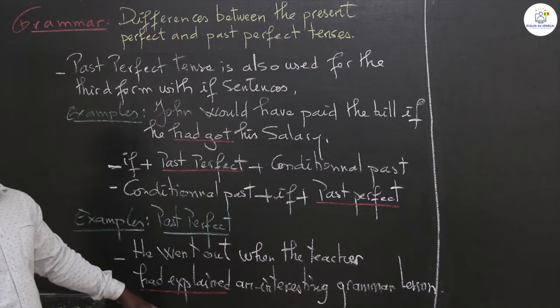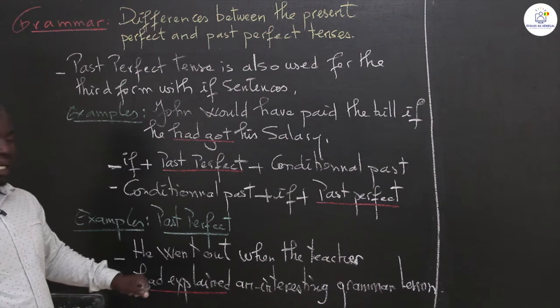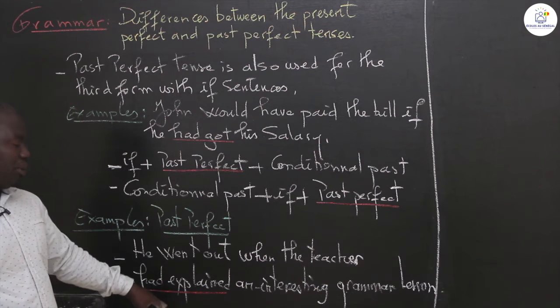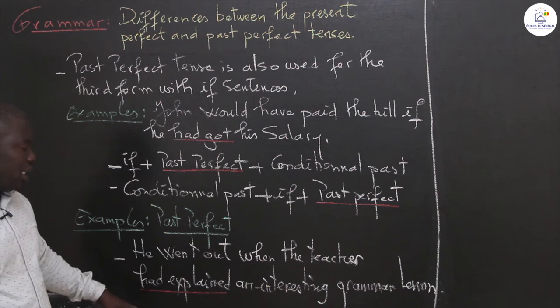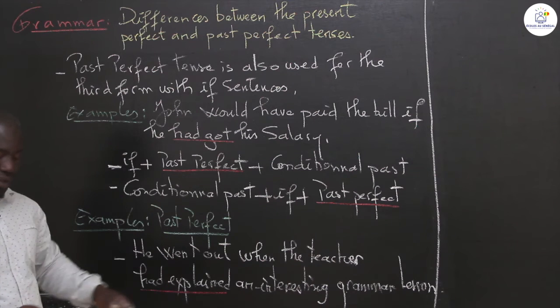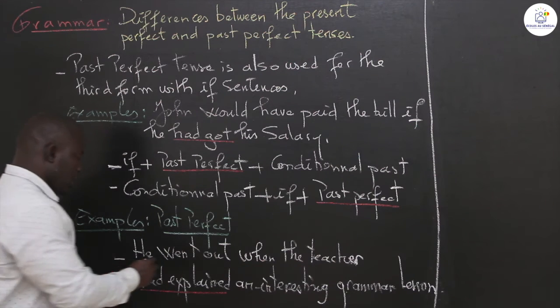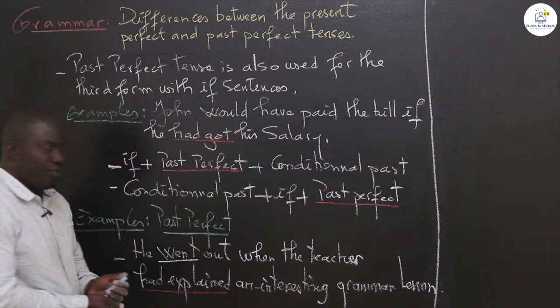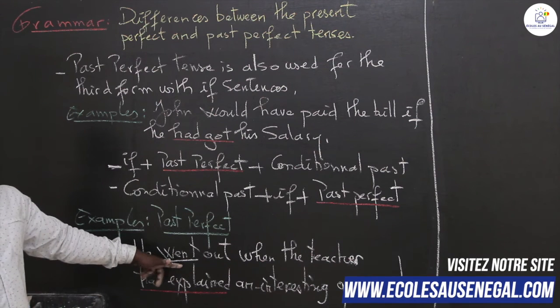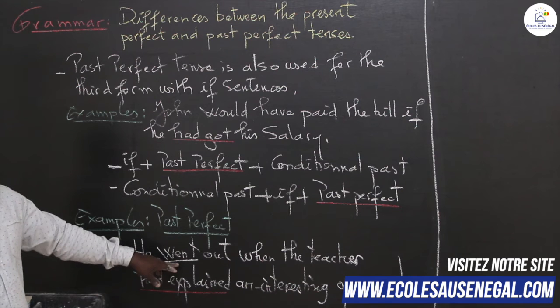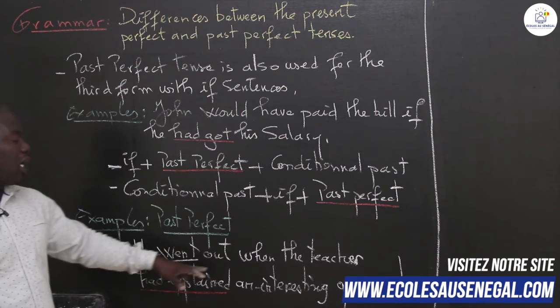Past perfect tense is used to express an action which was happening while or when another event happened in the past. The first action here is the action of going out: he went out.